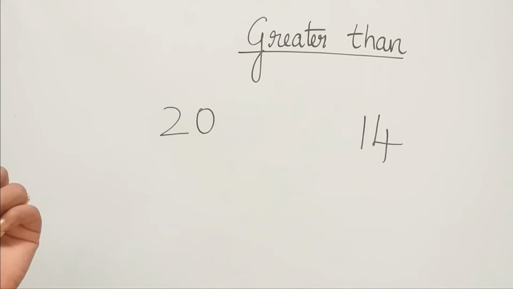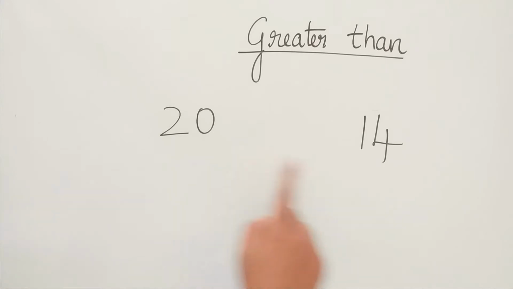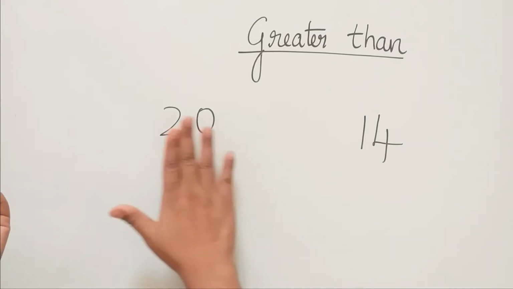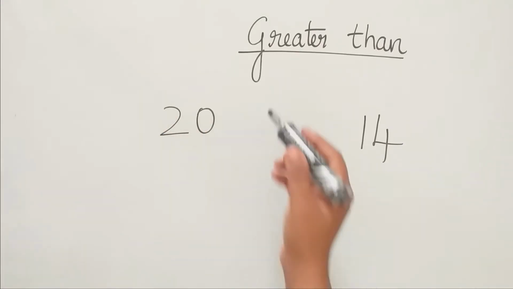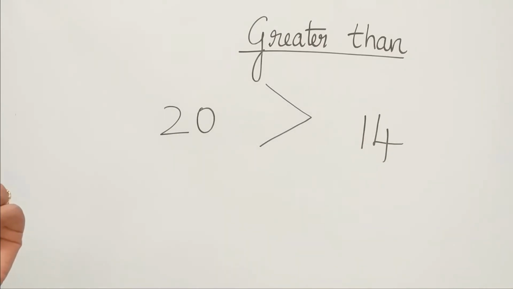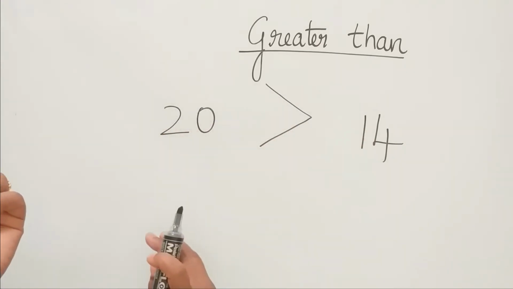So children, now I have our next numbers, 20 and 14. So which is the big number, 20 or 14? It is 20. Very good. So the alligator mouth will open towards the big number. So it will open like this. So can you see? It is opened towards the left hand side.